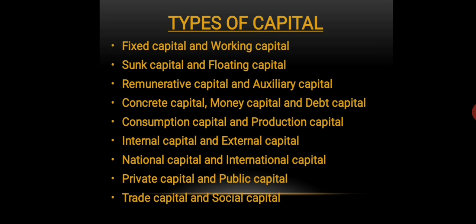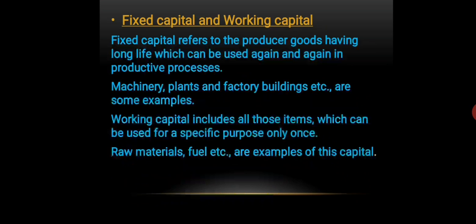Let us start with fixed capital and working capital. Fixed capital refers to the producer goods having long life which can be used again and again in the productive process. So what do you mean by fixed capital? Fixed capital refers to all those producer goods which have a long life and which can be used again and again for producing many goods. Understood? For example, machines, plants and factory, buildings, etc. are some of the examples of fixed capital.